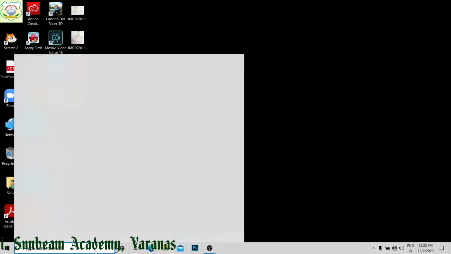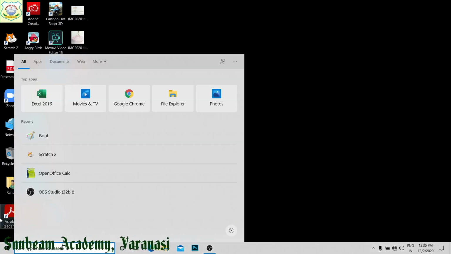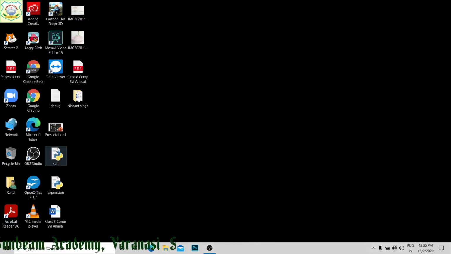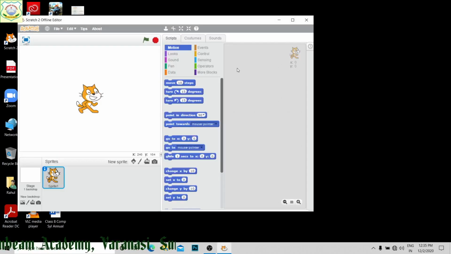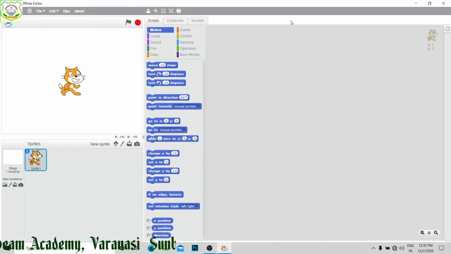To start with the software, we will click on Scratch 2. As soon as you click on Scratch 2, the Scratch 2 screen will be on your monitor, right? The same I have shown you: this portion is the sprite portion, this is the stage, this is the block palette and this is the script area. Now this is your sprite.